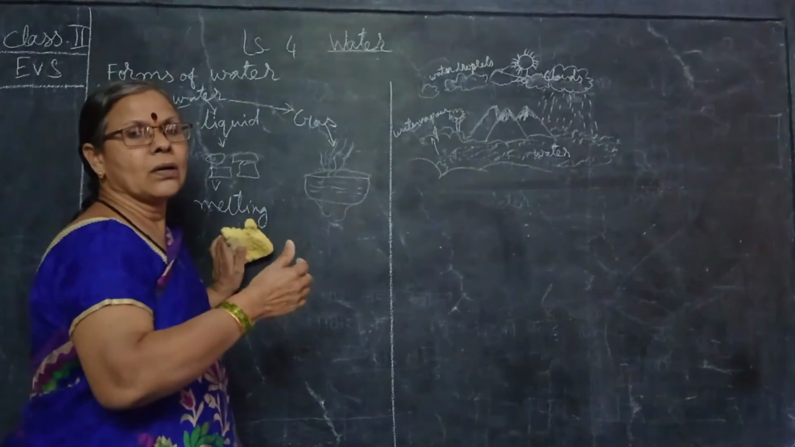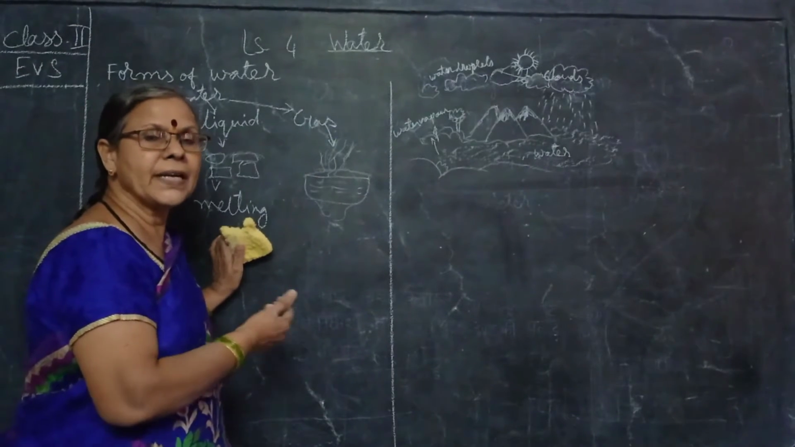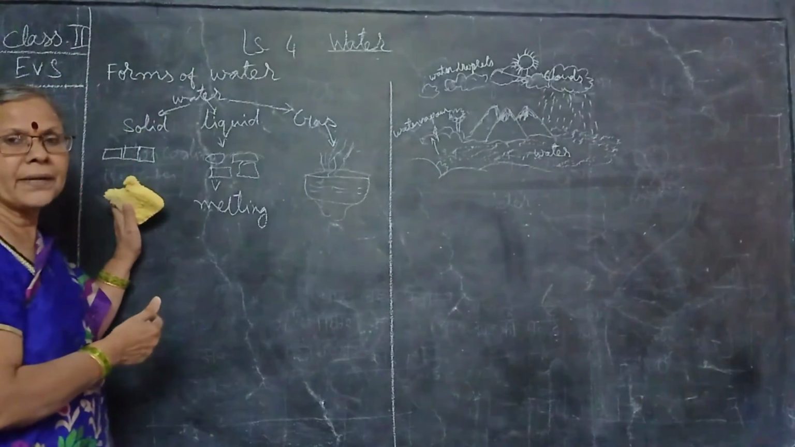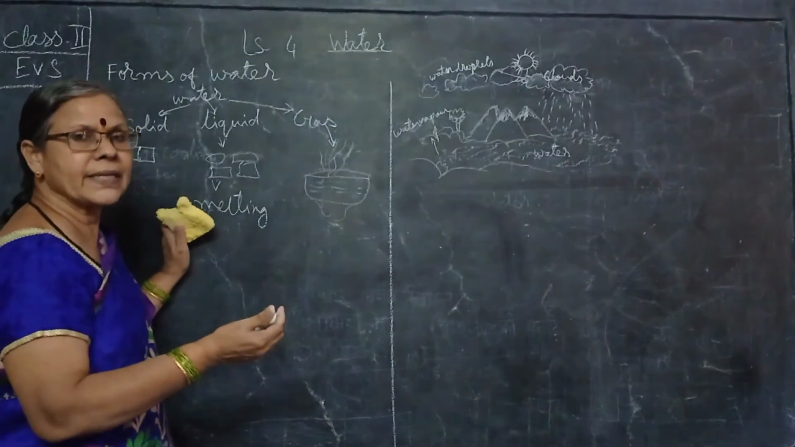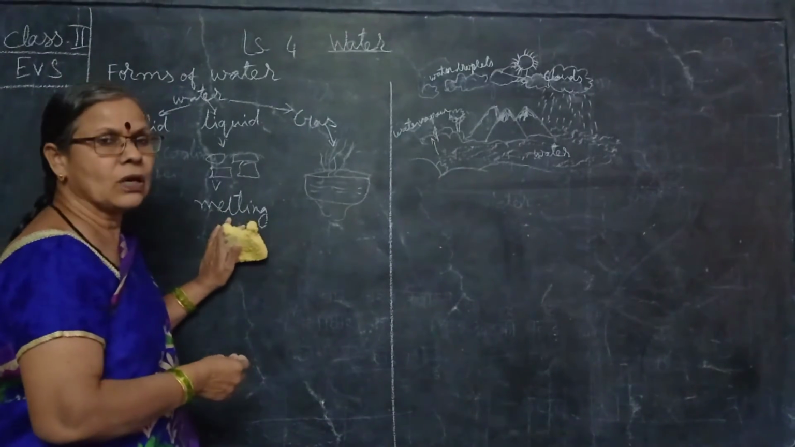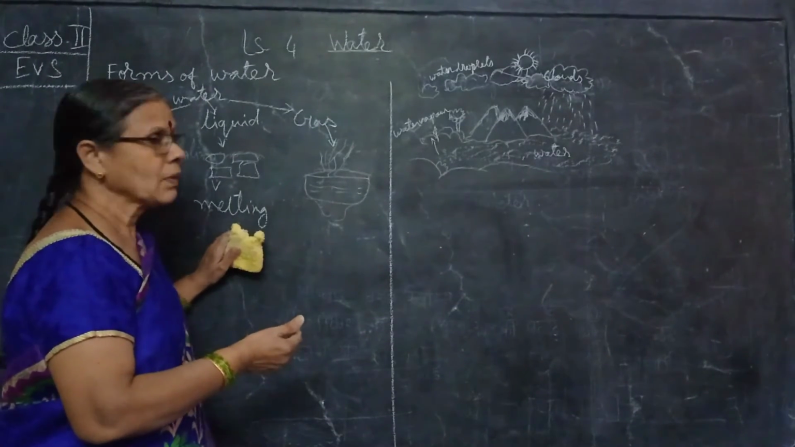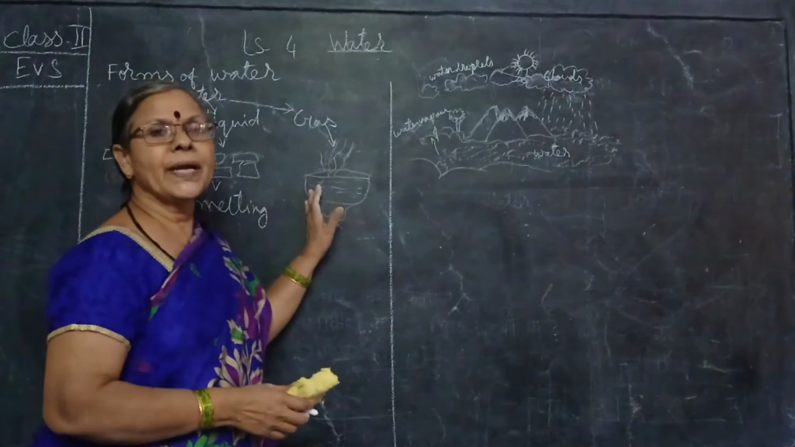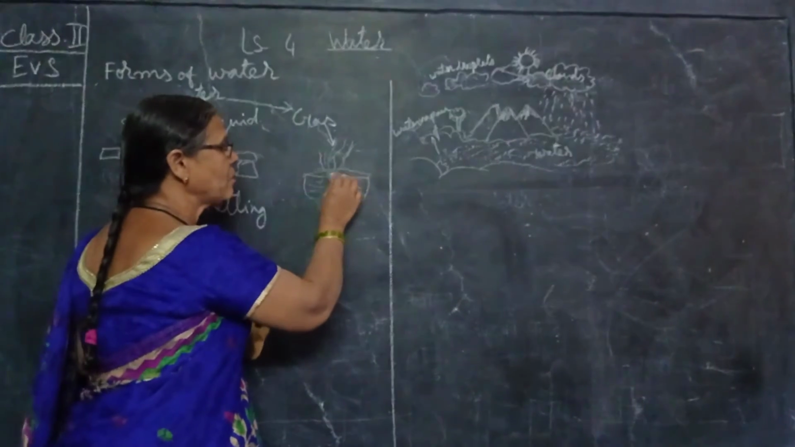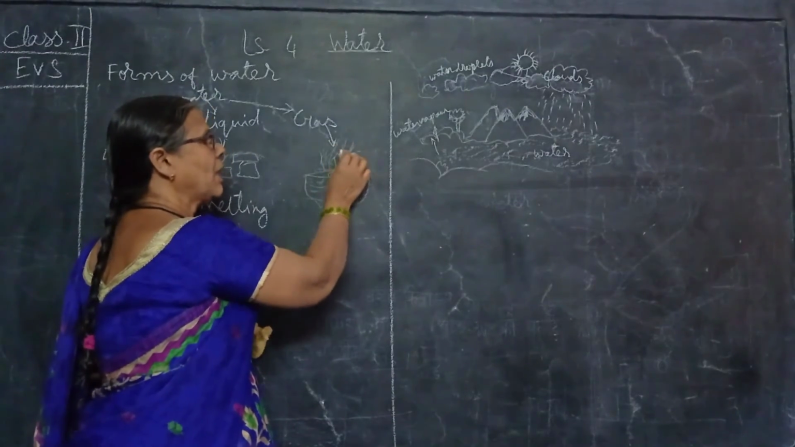On heating, solid changes into liquid. On heating, ice, which is in the form of solid, changes; solid water changes into water in liquid form. It is called melting. Slowly it changes into the liquid form, and then when you heat the water, you will find steam on the surface of the water level, and it will come up.